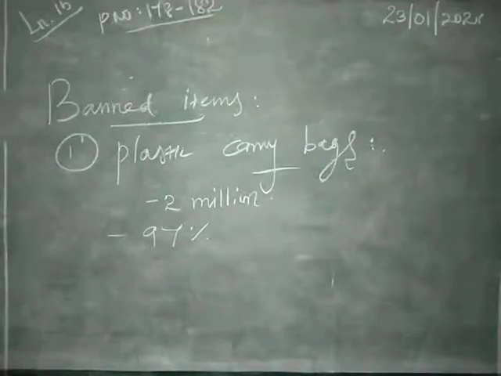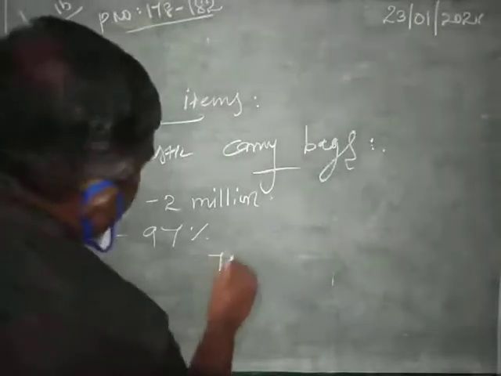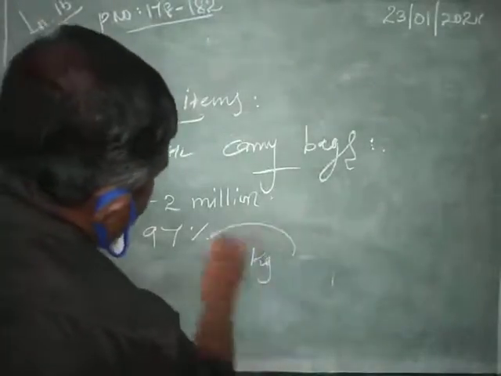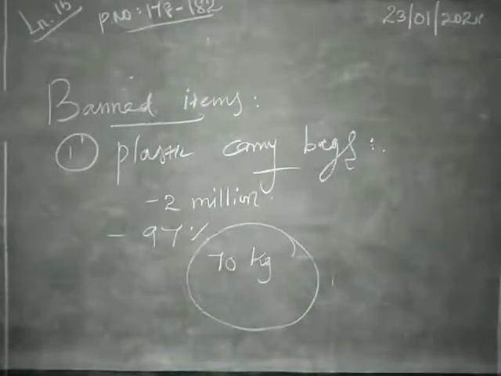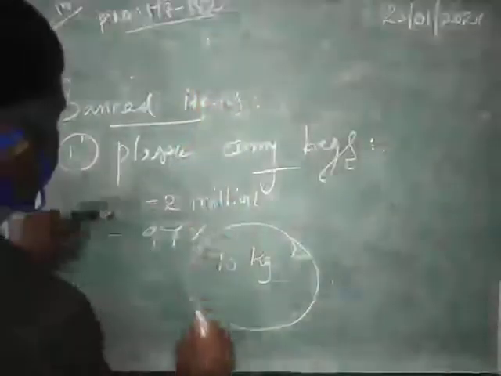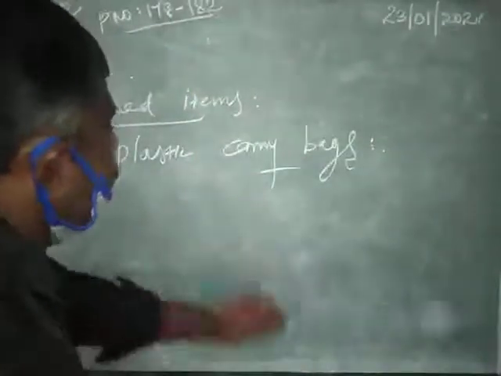Animals can eat these plastic bags by accident, since they contain food. A cow was found with over 70 kilos of plastic bags in its stomach. That is why they banned plastic carry bags. Next one, plastic plates.